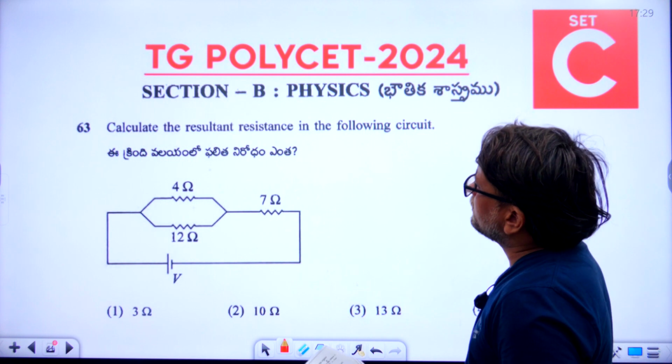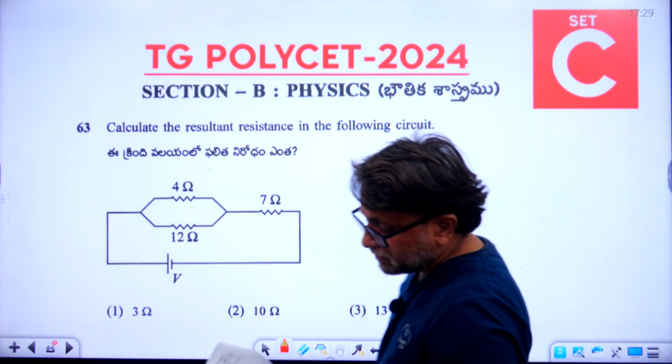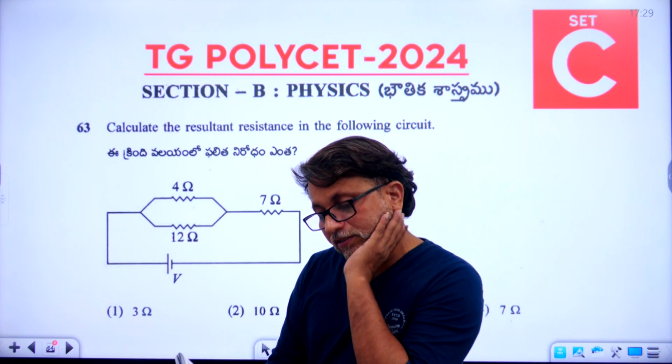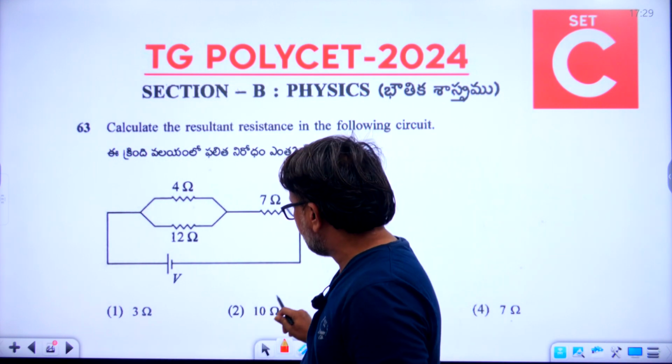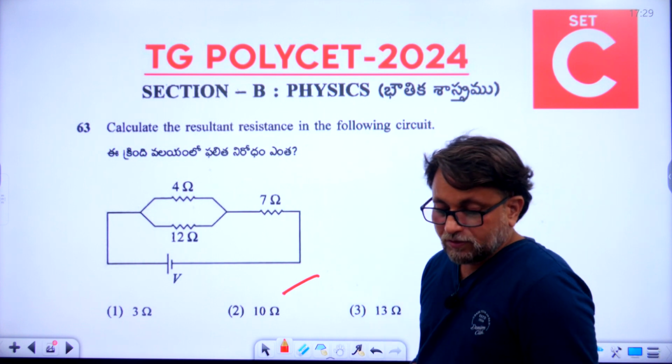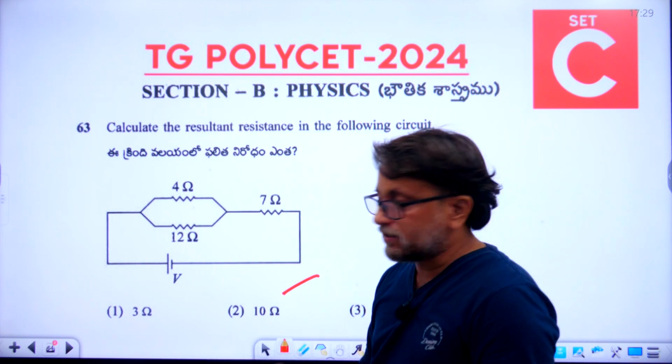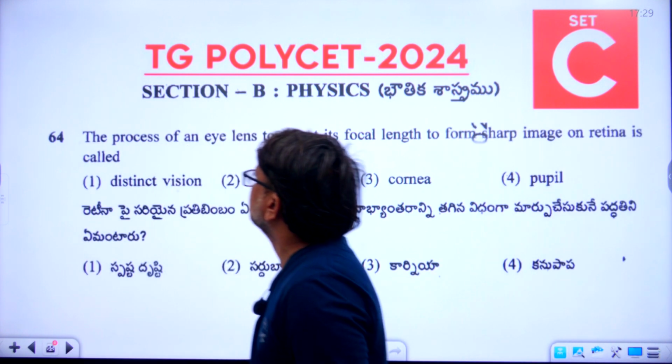Calculate the resultant resistance in the following circuit. What is the right answer for 63rd question? So 63rd question right answer is second option, means 10 ohms. 2 is the right answer for 63 question. Now let's go to the 64th question.